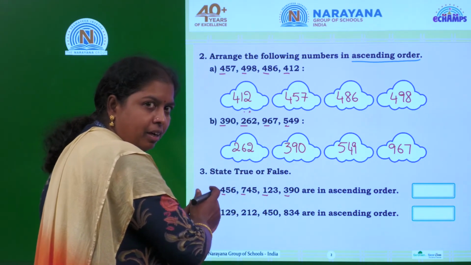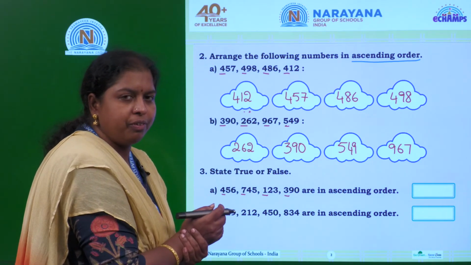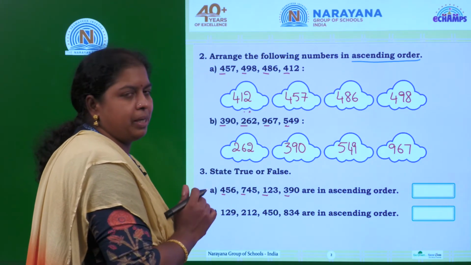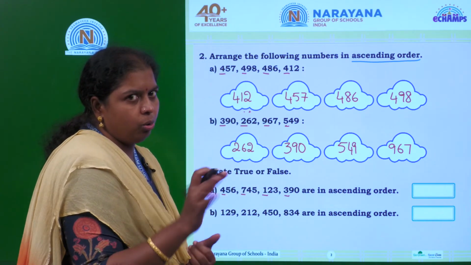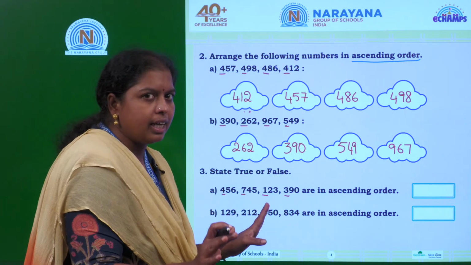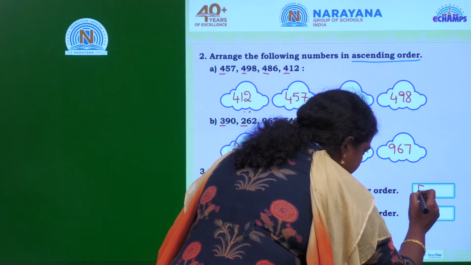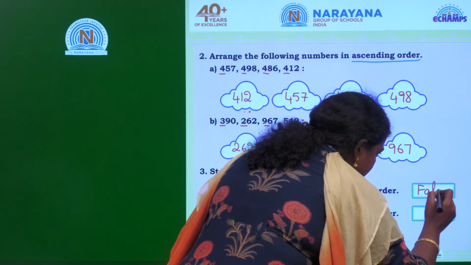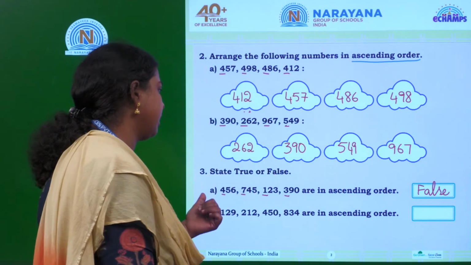But here 456 was written in the first place. So are they arranged in ascending order or not? No, they have not at all been arranged in ascending order. So the given statement is false. Is it false or not? Yes, this is a false statement.